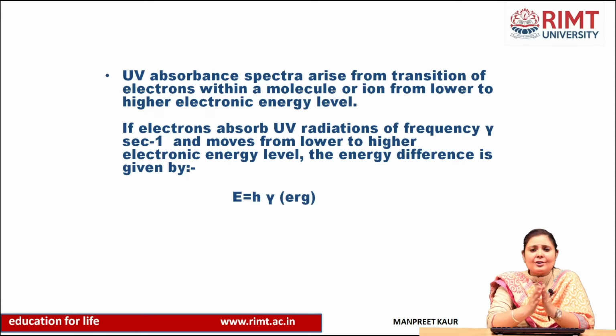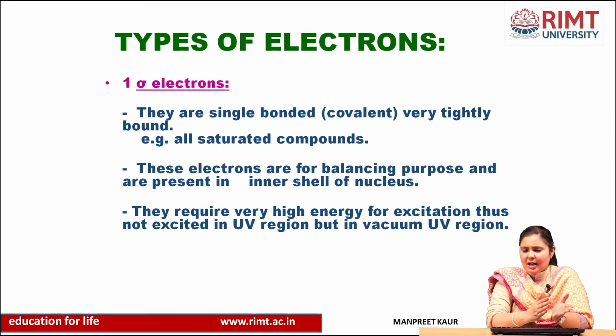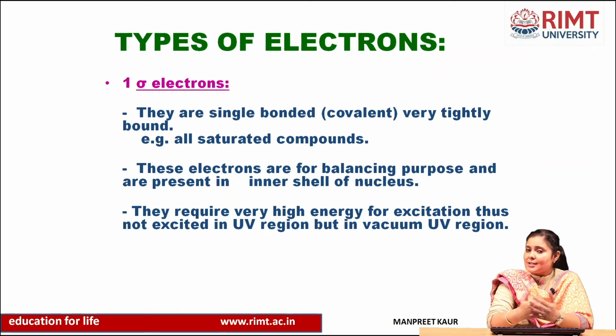If an electron absorbs UV radiation of a frequency ν, it moves from a lower to a higher electronic energy level. The energy difference is given by E = hν. So, as we discussed from the start, there are different types of electrons here.